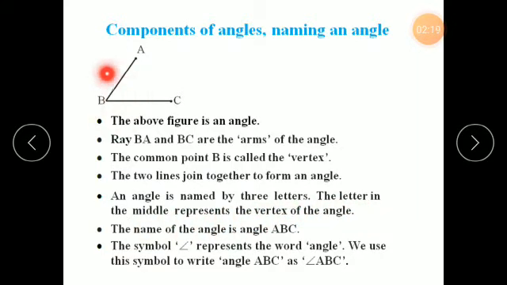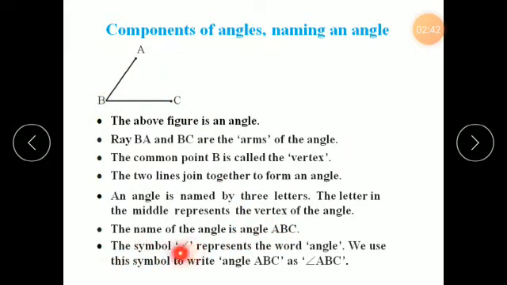So what is a vertex? A vertex is where an angle is formed. This vertex will always be there in both the arms. That's why this is the vertex, and this vertex is the point where the angle is formed. The name of the angle is ABC. What is the name? A, B and C.